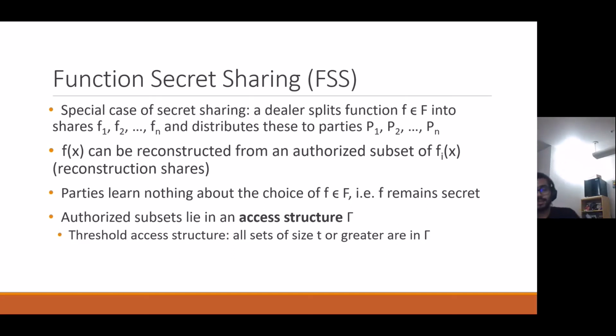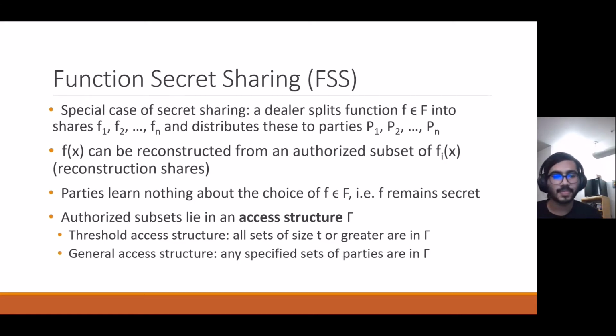We have the threshold access structure, where if the sets are of size t or greater, then the parties can reconstruct the output, but any set of size less than t cannot. So all sets of size t or greater are in gamma. And the general access structure is where you can specify any arbitrary collection of subsets of parties. You can make it just p1 and p5, you can make it p1, p2, p3, p4, you can specify any collection of subsets of parties, and that is a general access structure.